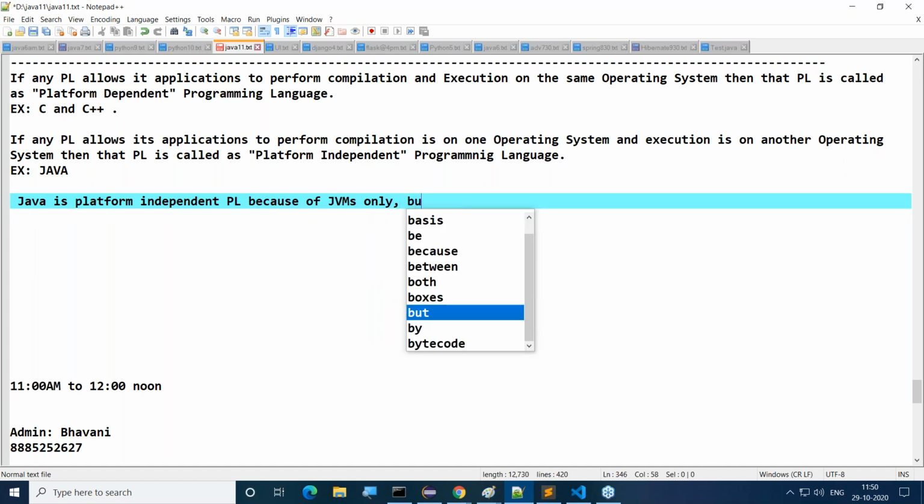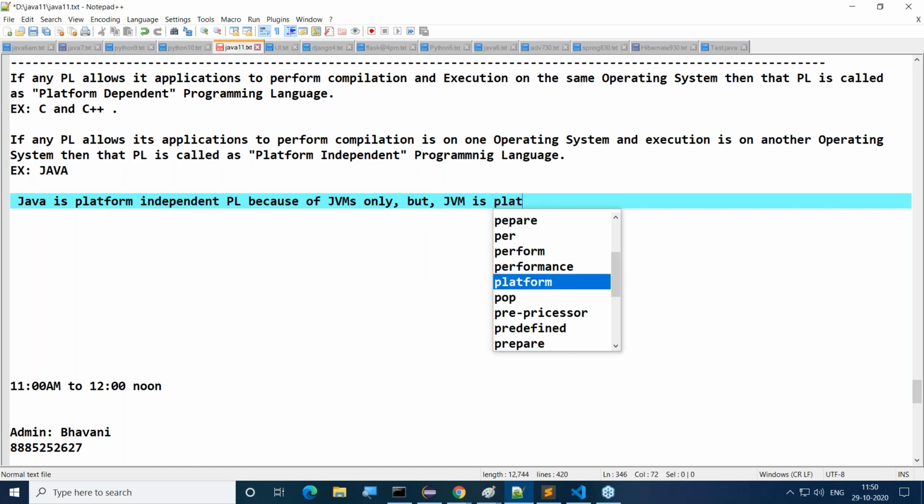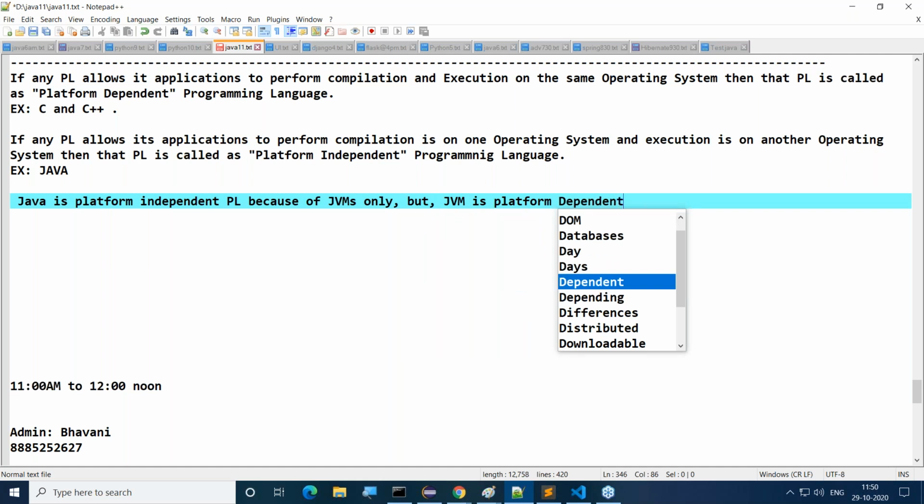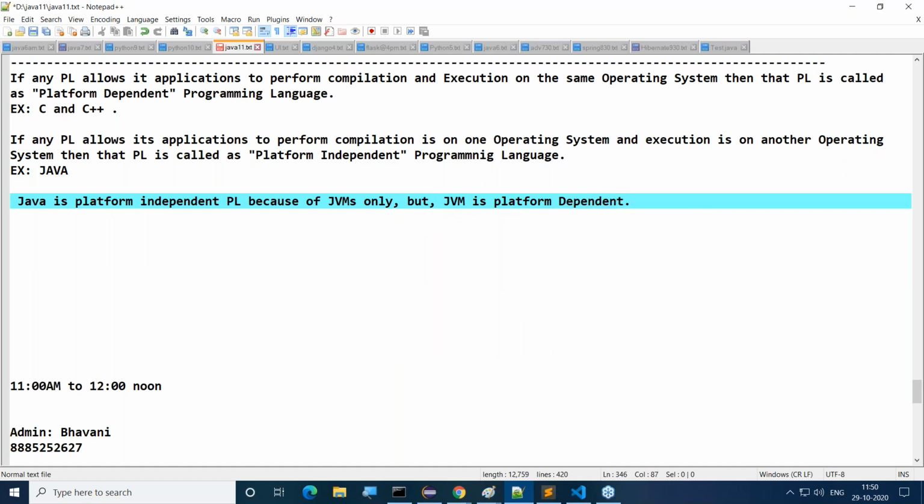Because of JVMs only. But JVM is, listen carefully, guys, all of you know, platform dependent. JVM is a tool. JVM is also a program. Then it is platform dependent. Java programming language is platform independent, but JVM is platform dependent. Not only JVM,